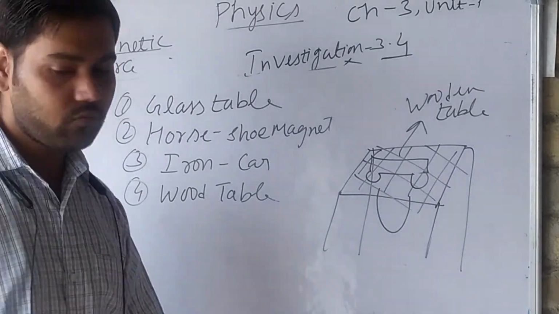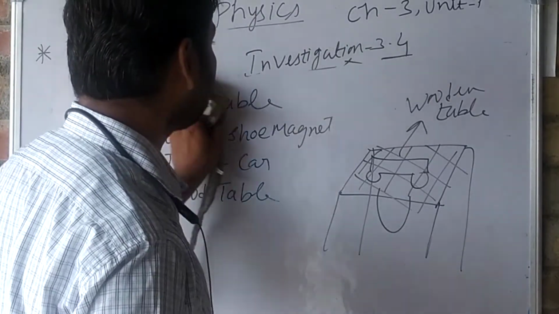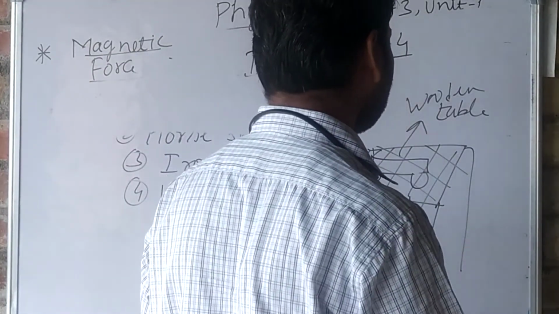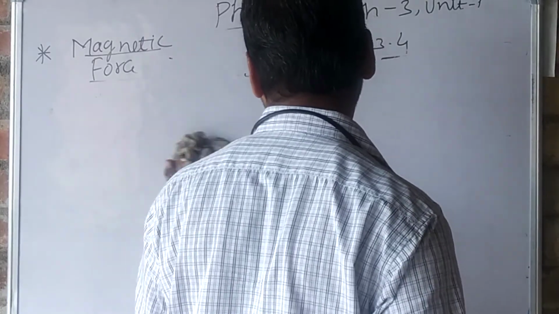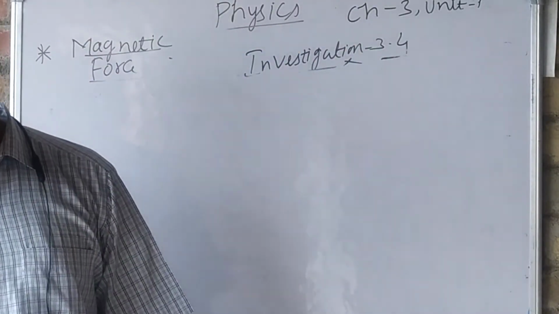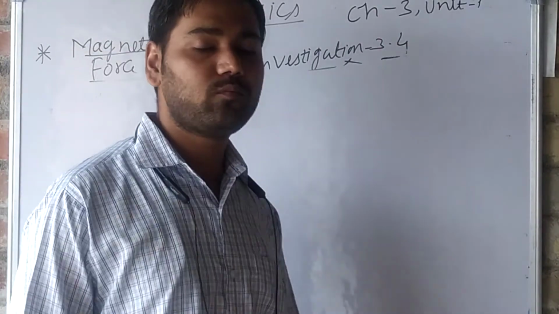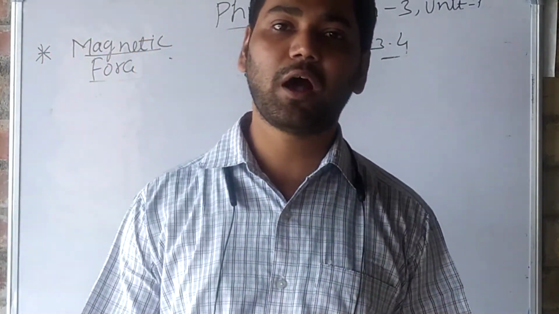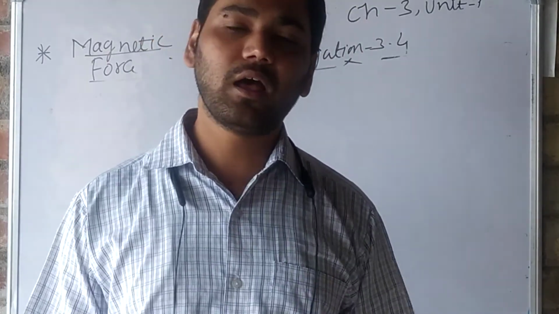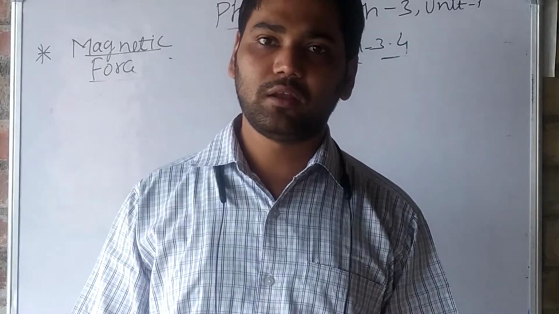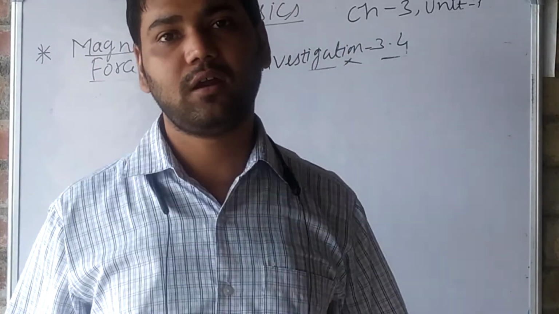So what does this mean? This experiment proves that magnetic force can easily pass through glass and wood. Through substances like glass or wood, magnetic force can easily pass. Understand.